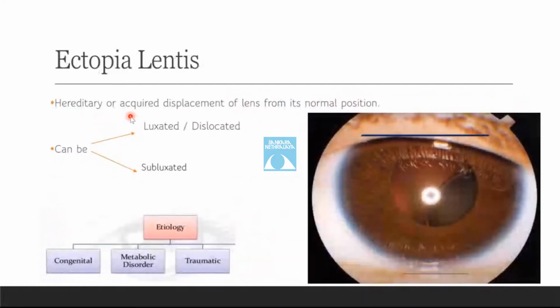Yes, please. Ectopia lentis. It is a hereditary or acquired displacement of the lens from its normal position. It can be of two types. It can either be subluxated or dislocated. A subluxated lens is partially displaced from its normal position but remains in the pupillary area, while the luxated or a dislocated lens is completely displaced from the pupil, implying the separation of all the zonular attachments. The most common cause of ectopia lentis is traumatic. Other causes may be metabolic disorders like Marfan syndrome and homocystinuria. It can also be congenital.